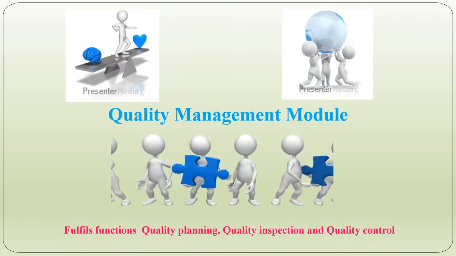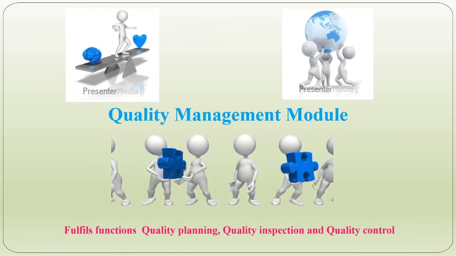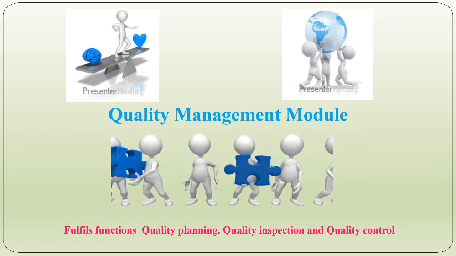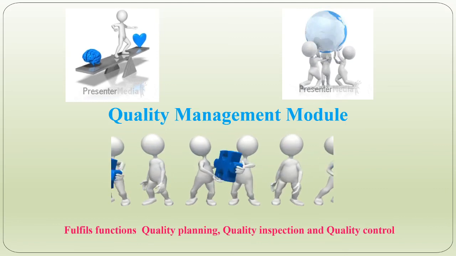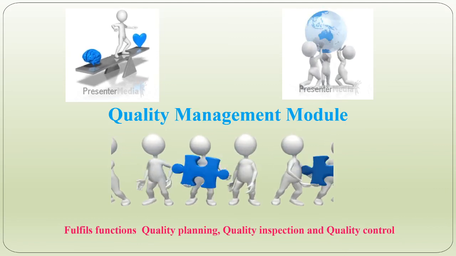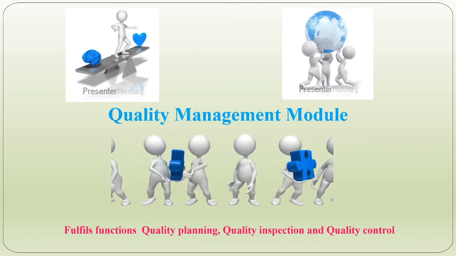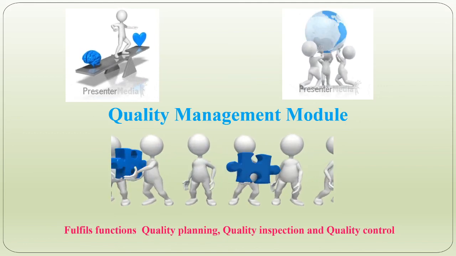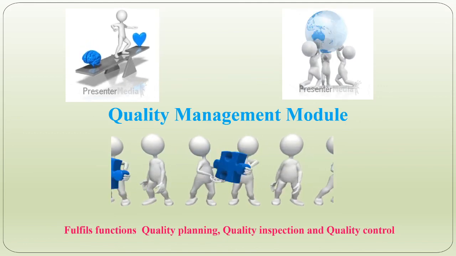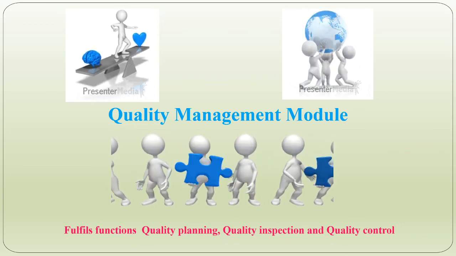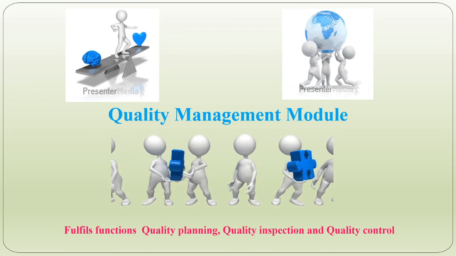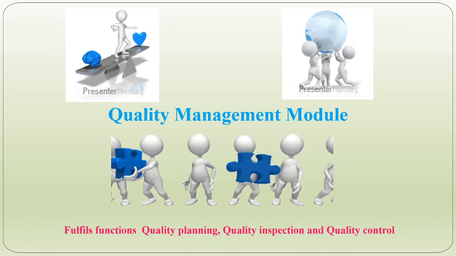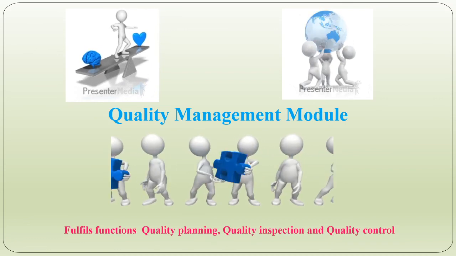Then the last module, that is the quality management module. As the name suggests, this module is used for managing the quality of the product. In each and every organization, there is a department called the quality control department, whose work starts after the finished product has been produced. They check each and every product. If there is a single fault or a minute defect in the product, then they keep that product aside. So this is the job of the quality control department.